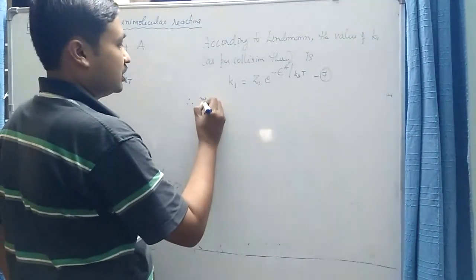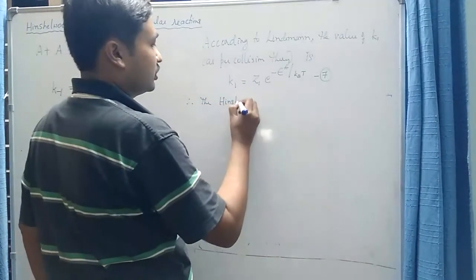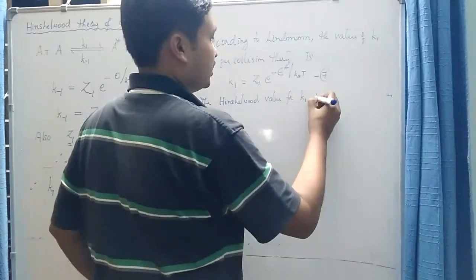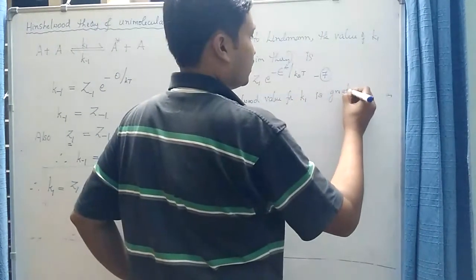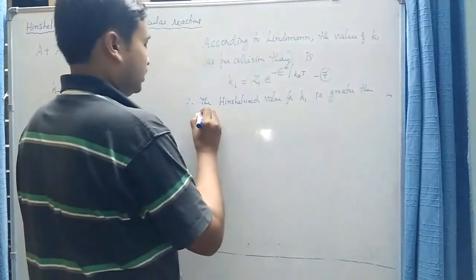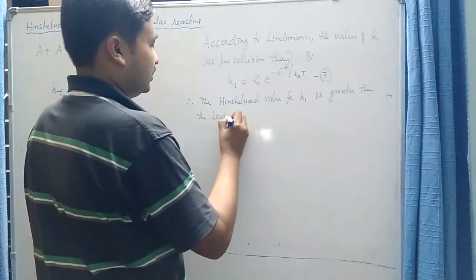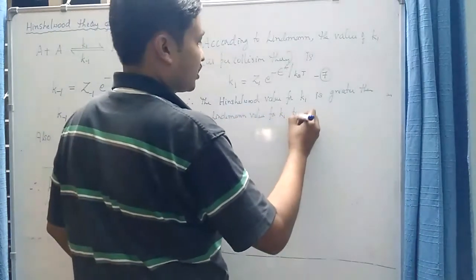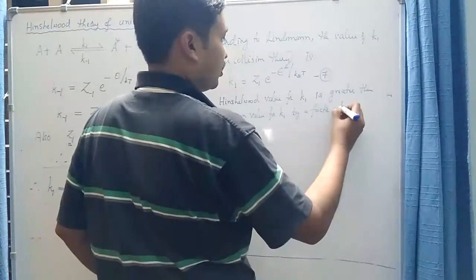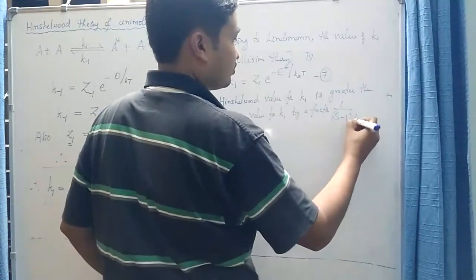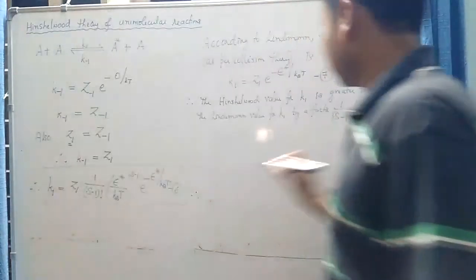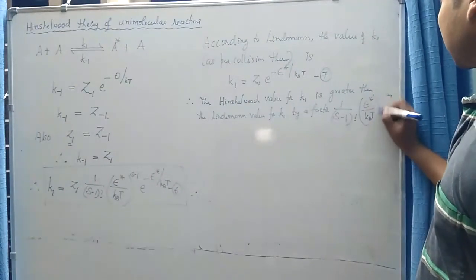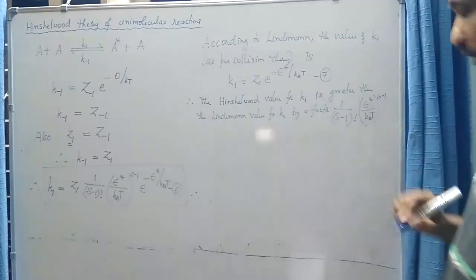Therefore the Hinshelwood value for k1 is greater than the Lindemann value for k1 by a factor of 1 by (s minus 1) factorial into (epsilon star divided by kB into T) to the power s minus 1.